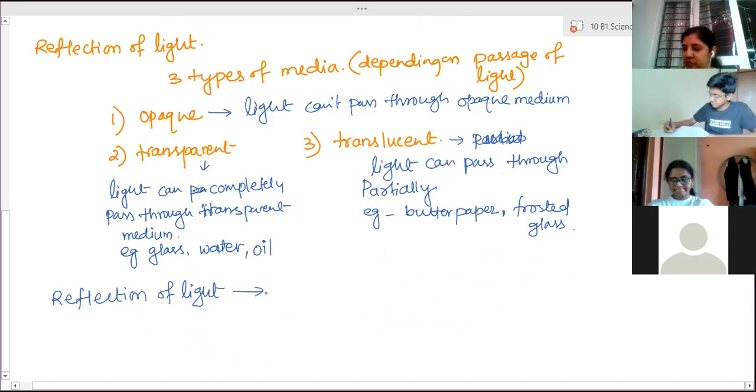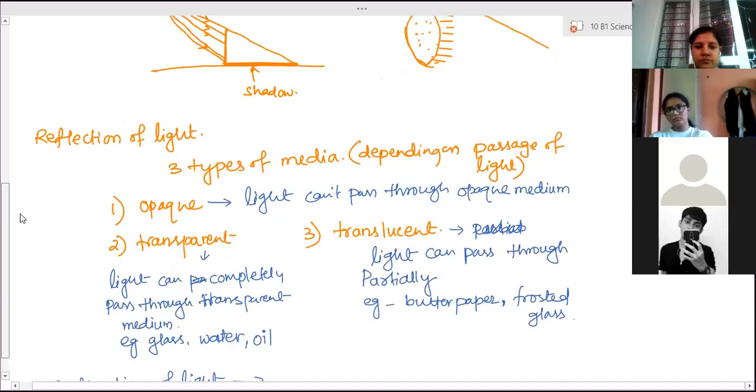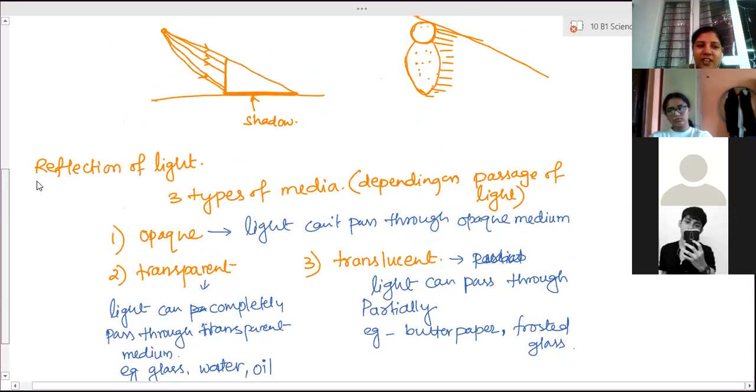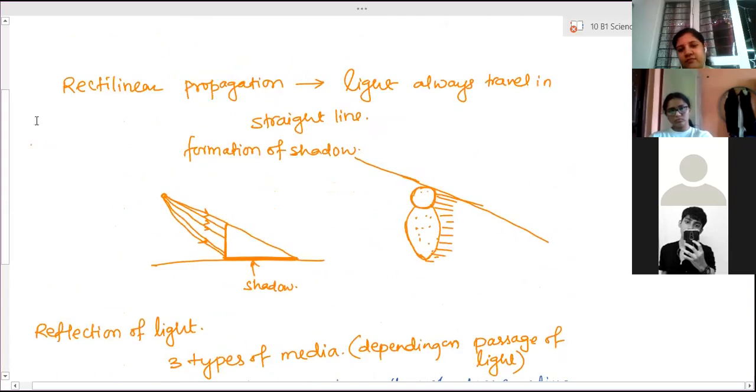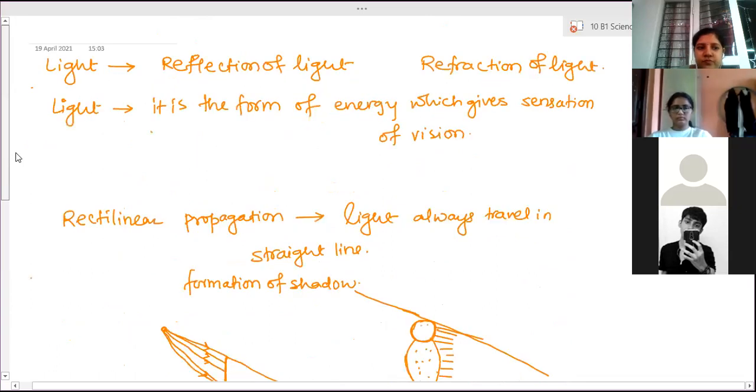Ma'am, can you scroll up? Ma'am, reflection of light again? No, reflection of light only. Now properly we are starting. Oh, okay, ma'am. What is above this? The definition of light. Yes, ma'am. Ma'am, can you show that once?